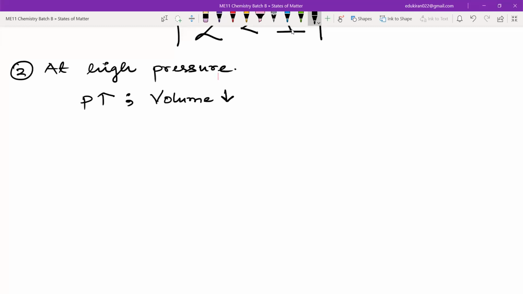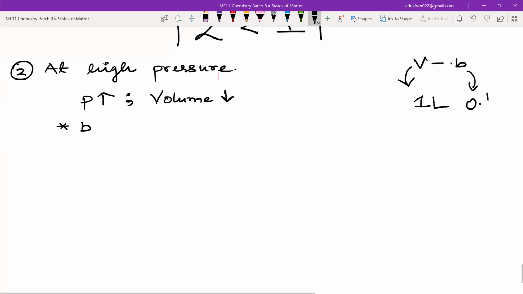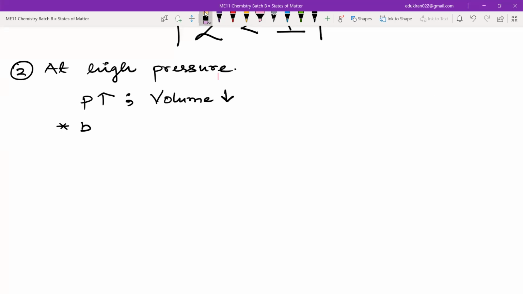Now, if the volume is low, then V cannot be neglected, because let us say V minus B is present, and this is 1 liter, and this is, let us say, 0.1 liter or something. So we cannot neglect B, because this is now comparable. That is why I will write here: B cannot be neglected.